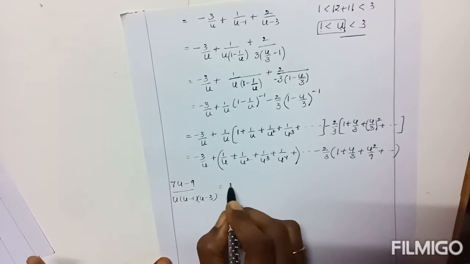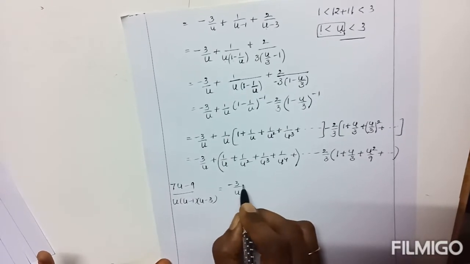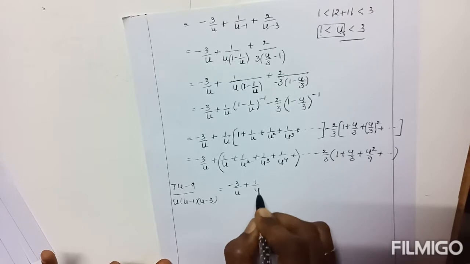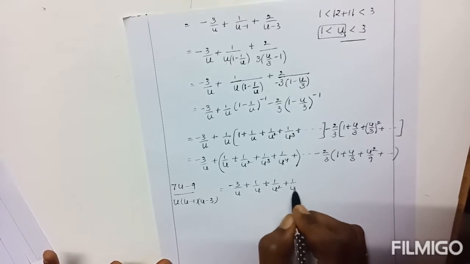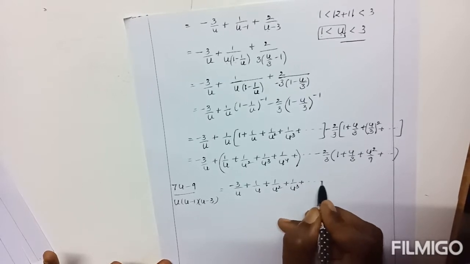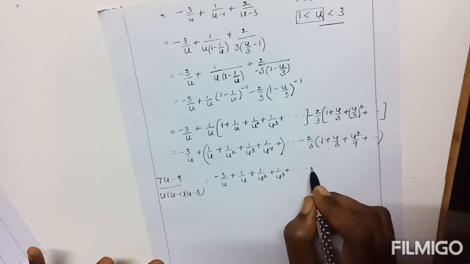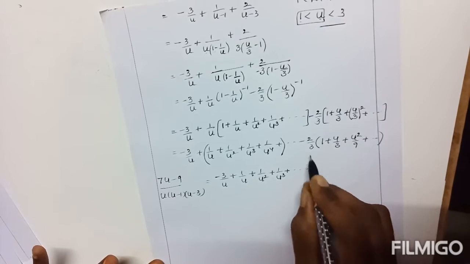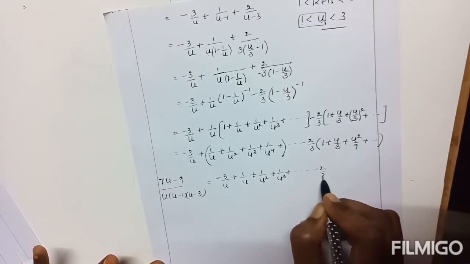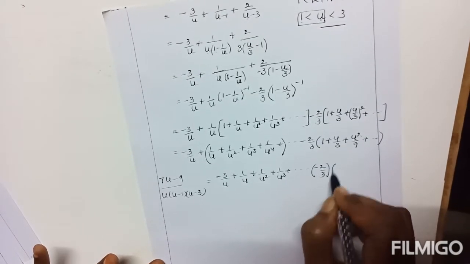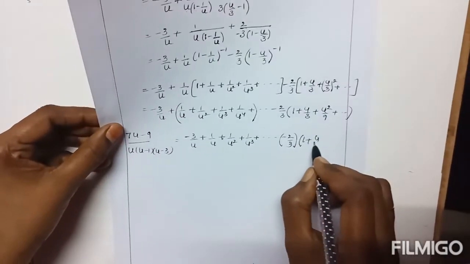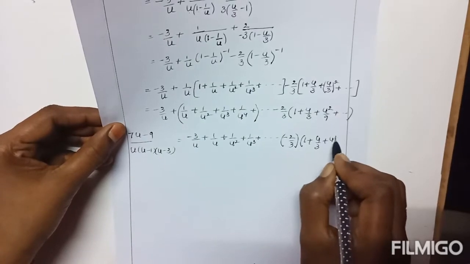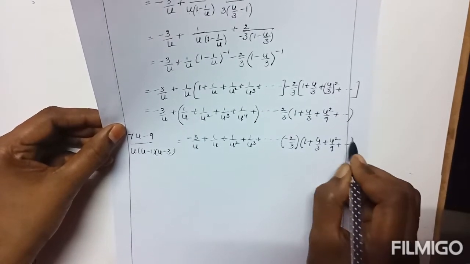The function is expanded as minus 3 by u plus 1 by u plus 1 by u square, 1 by u cube plus and so on. No need to write this one. This is an infinite series. Next it is minus 2 by 3 of 1 plus u by 3, u square by 9 plus and so on.